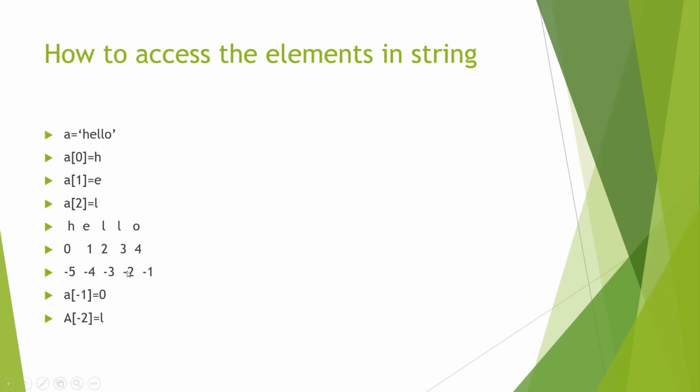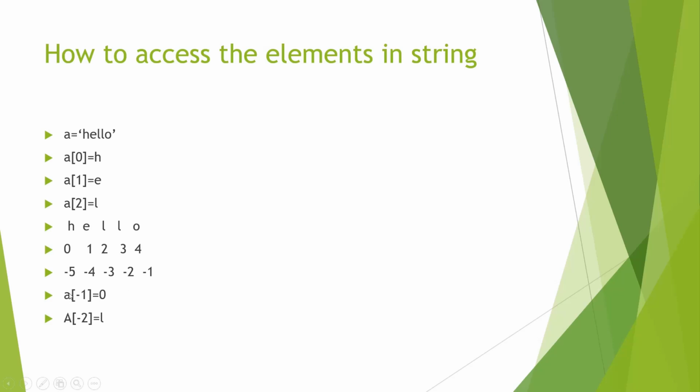And then -2 is pointing to L. Then -3 is pointing to L. Then -4 is pointing to E. And then -5 is pointing to H. So when we use -1 and then -2, -3, we are moving from the last character of the string towards left. So when we are using positive number starting from 0, 0 is pointing at the first character within the string, and then we are moving towards right.